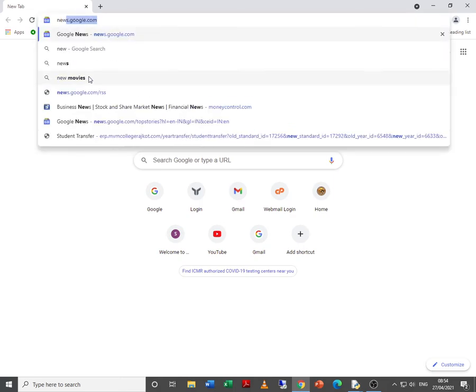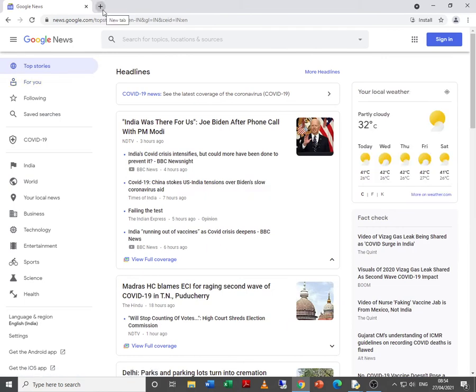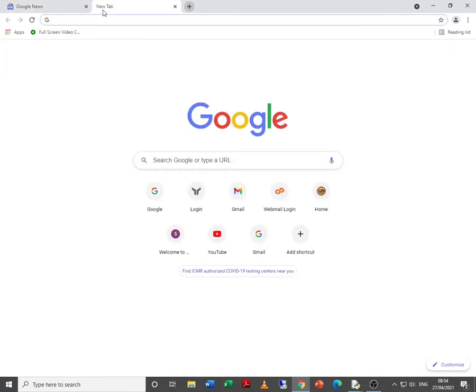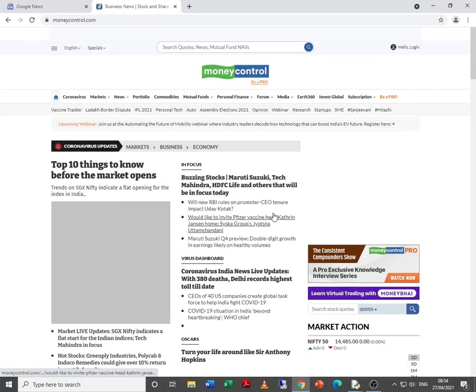Say, for example, news.google.com. The news are available publicly and hence it is possible to scrape that data. Say, for example, moneycontrol.com. Again, the news are available publicly, so you can extract the data.